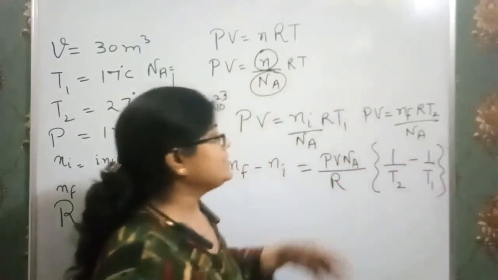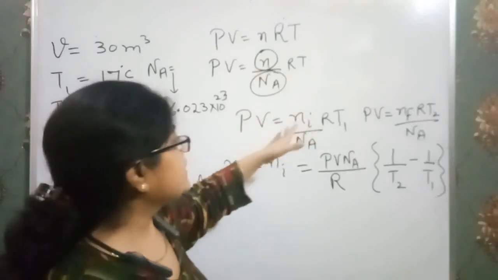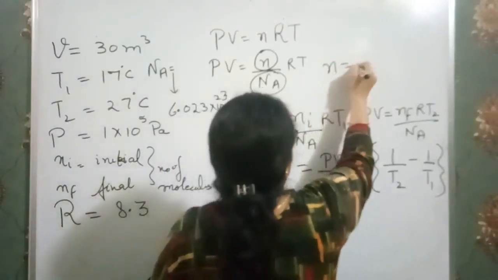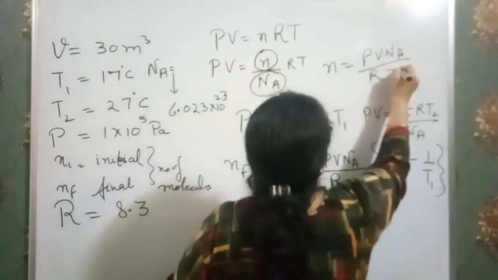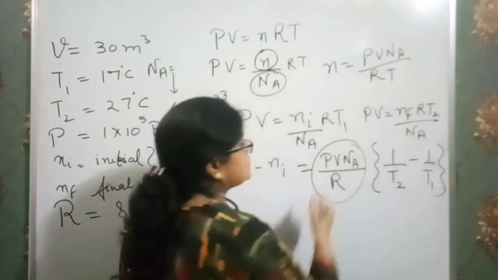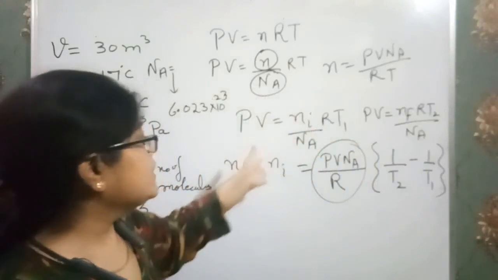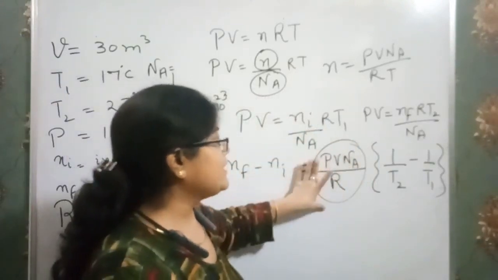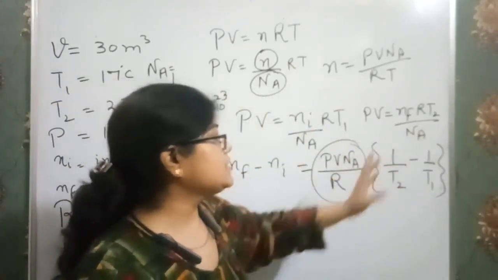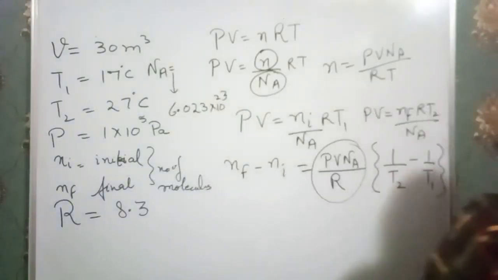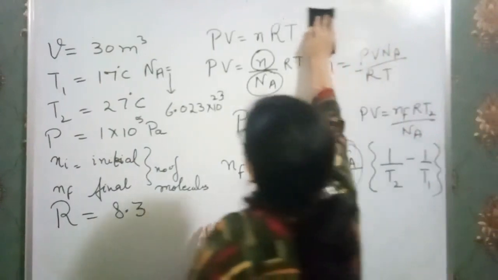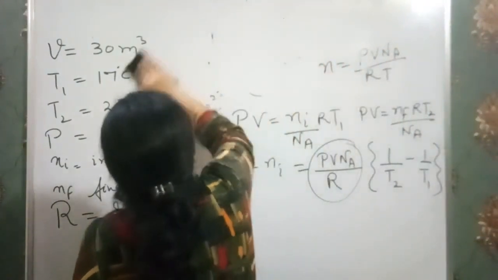I think you can adjust this. When we take common N from here, we have PV Na over R times the temperature terms. So all these terms are constant for both the initial and final condition. So I will take this common outside and we have to just subtract the temperature terms. Now just solve all these things and see how we get the answer.